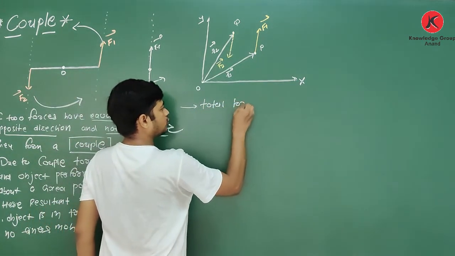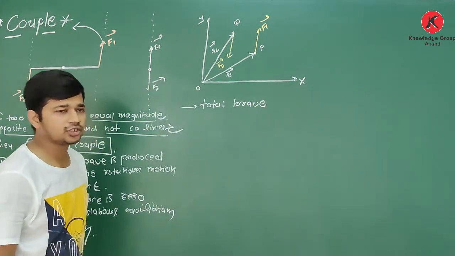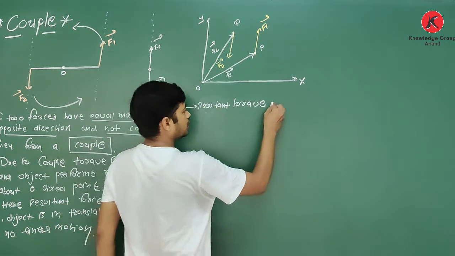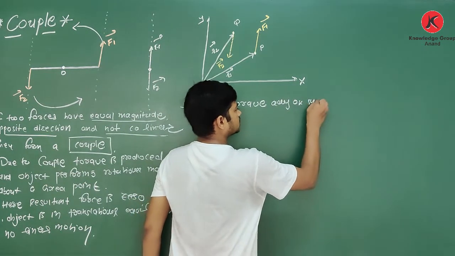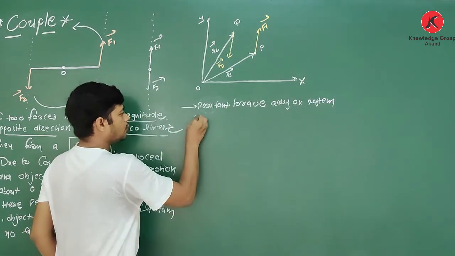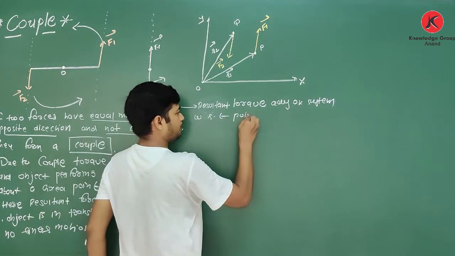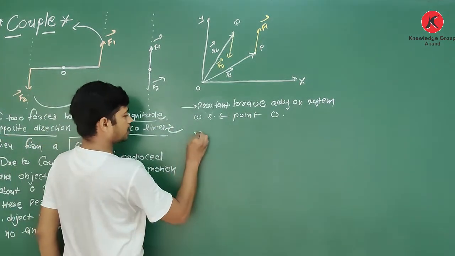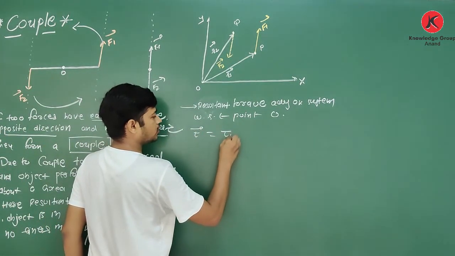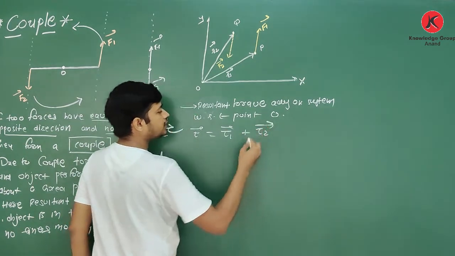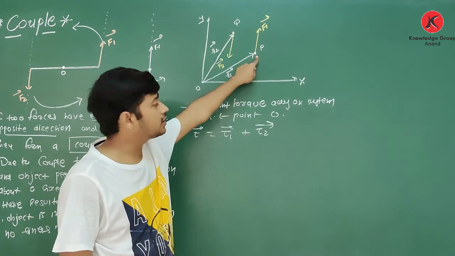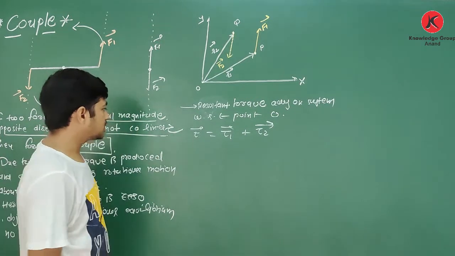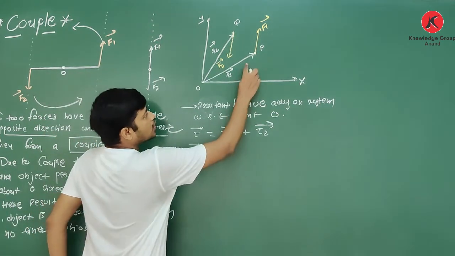So what is the total torque or resultant torque acting on the system with respect to point O, this point? Total torque tau is equal to torque acting on the first particle plus torque acting on the second particle. Suppose tau is equal to tau 1 plus tau 2.